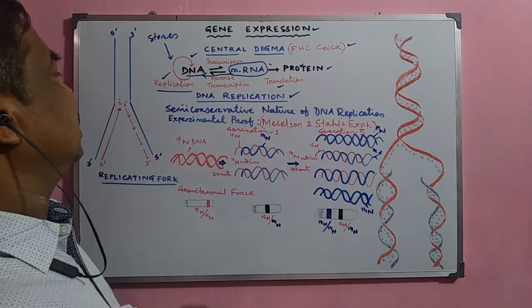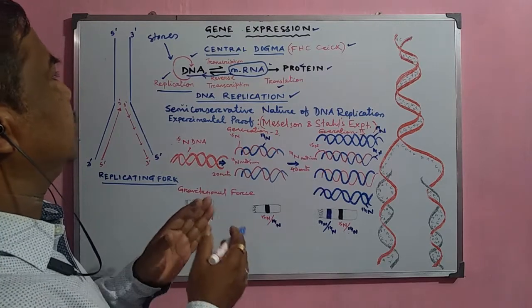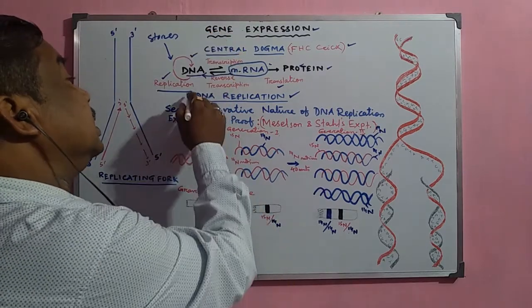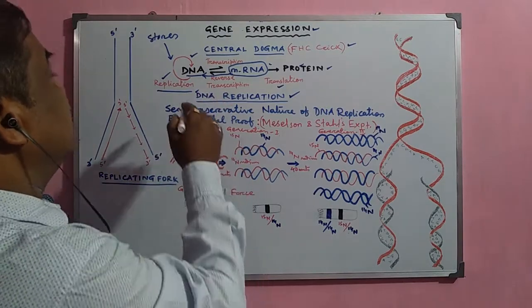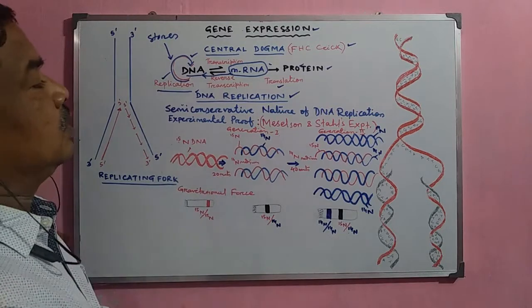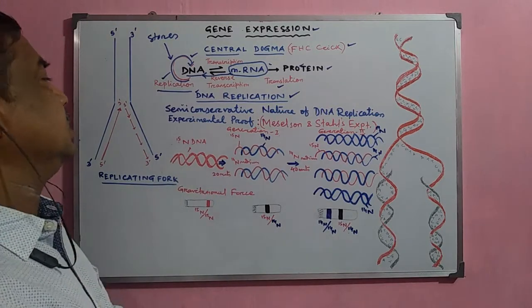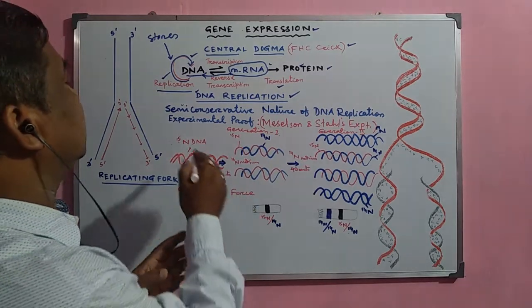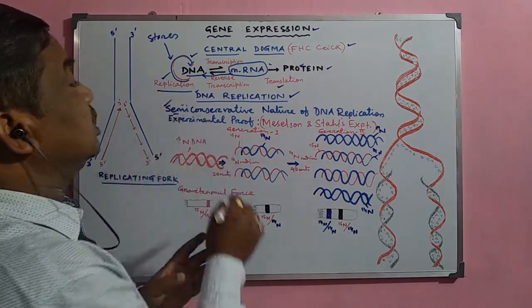Now, we shall discuss in detail the first phase of gene expression, that is DNA replication. That means how one DNA molecule can synthesize another DNA molecule. This process of DNA replication is explained as the semi-conservative nature of DNA replication.